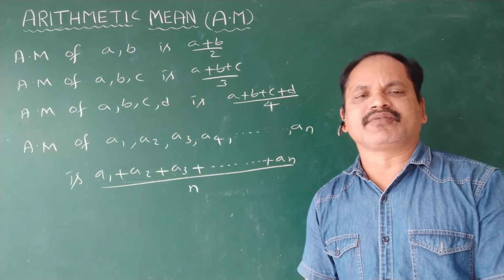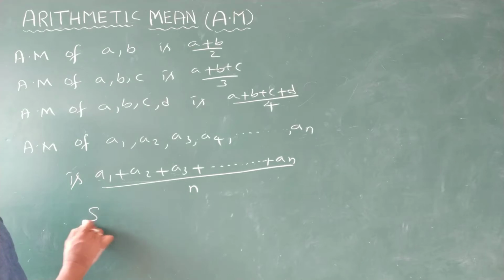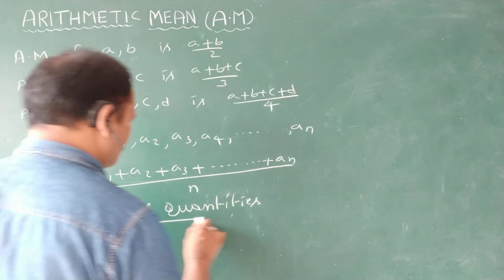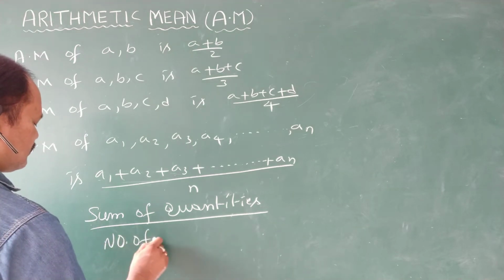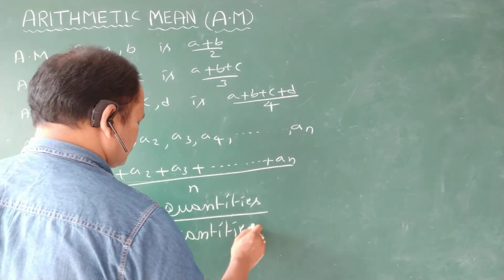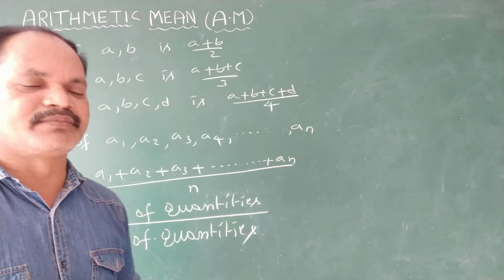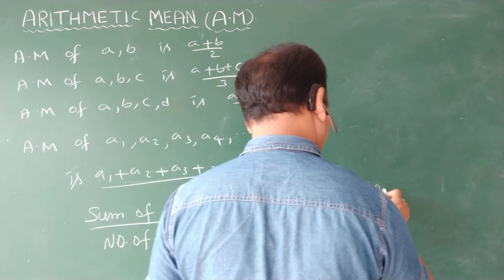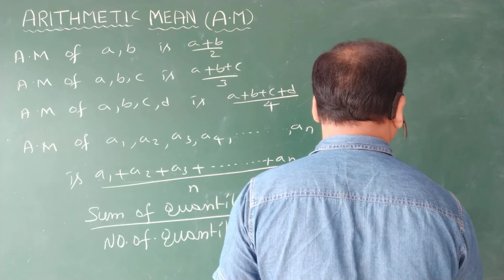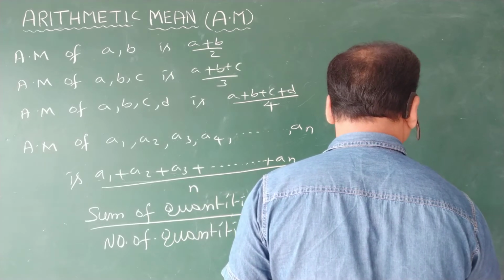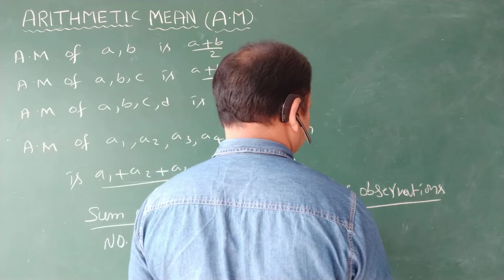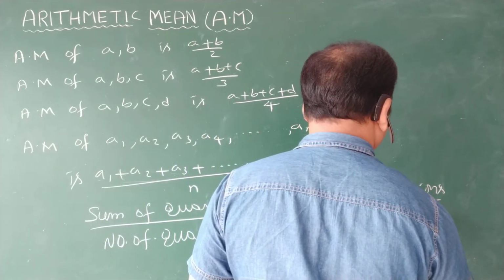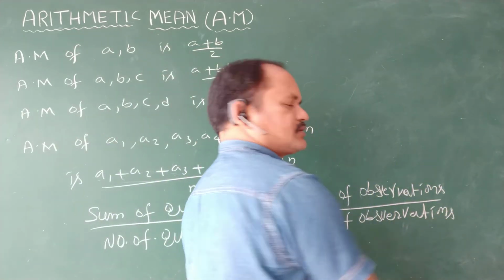Sum of the quantities by number of quantities, or sum of observations by number of observations. Sum of observations by number of observations is called arithmetic mean.